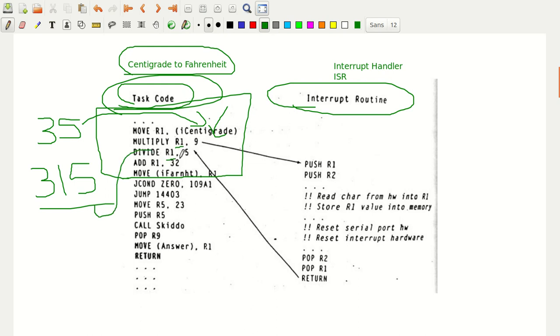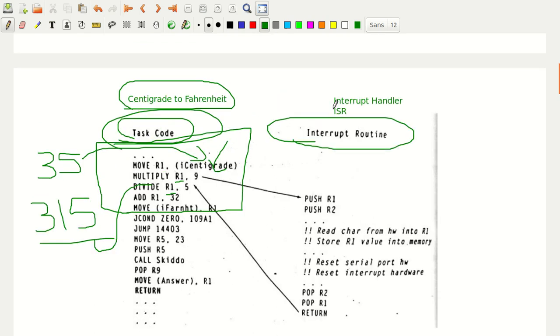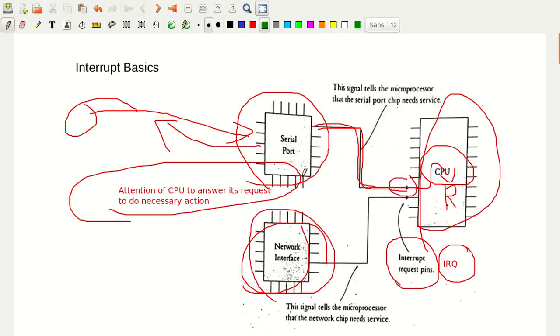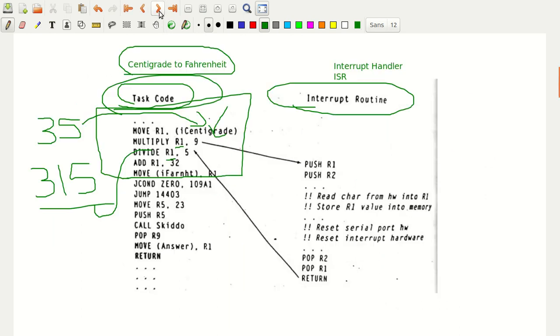Now, before this value gets divided by 5, there is an interrupt. Let me take the serial port. This serial port wants the attention of the CPU. When it wants the attention of the CPU, it means a character has to be read from the hardware into R1. Imagine that.